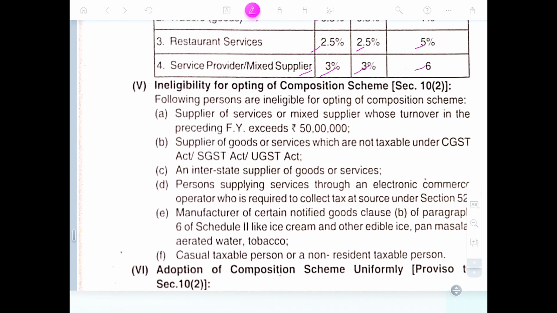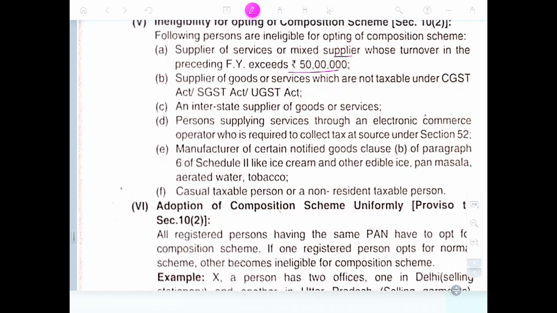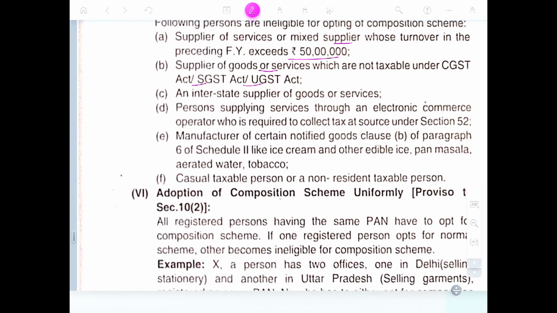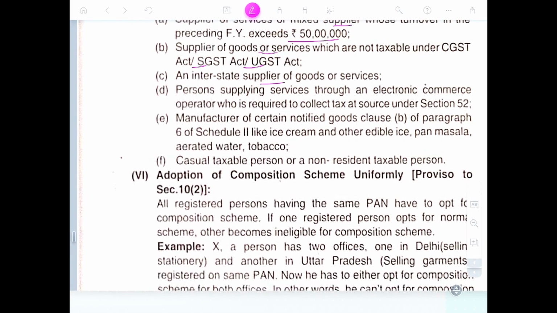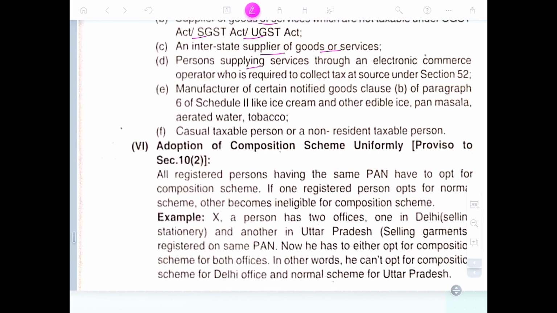Persons ineligible for opting for the composition scheme. The following persons are ineligible: supplier of certain mixed supplies whose turnover exceeds 50 lakhs; supplier of goods and services not taxable under the CGST, SGST, UGST Act; any inter-state supplier of goods and services; a person supplying services through an electronic commerce operator who is required to collect tax under Section 52.